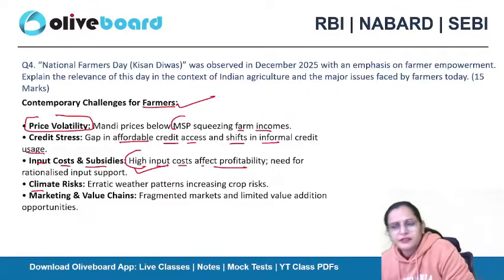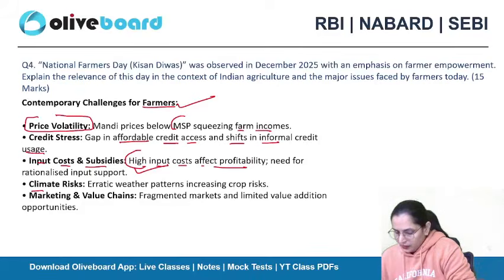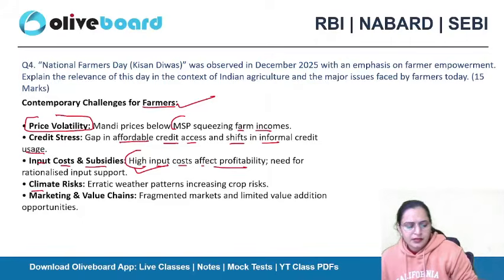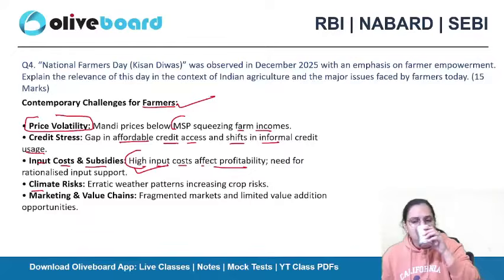And we have the recent examples of the Himachal Pradesh, Uttarakhand, and Punjab floods. The farmer's crop was about to be harvested, and then the flood situations occurred. So climate risk is also a challenge to the farmers, and climate risk is something we cannot work upon directly. We can address it. Na? Marketing and the value chains.